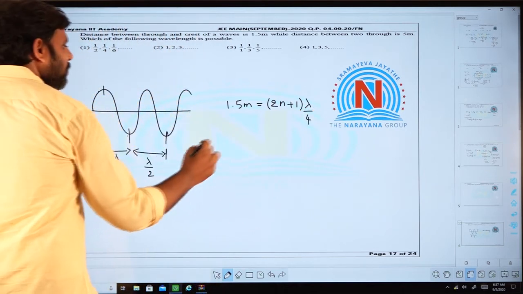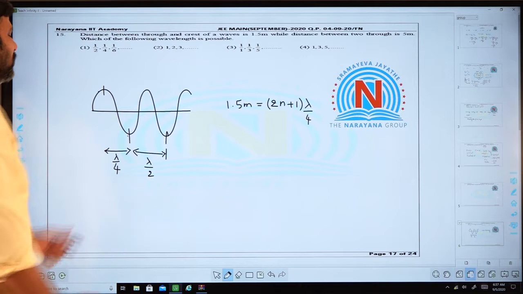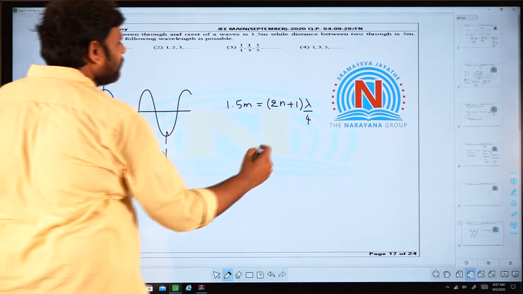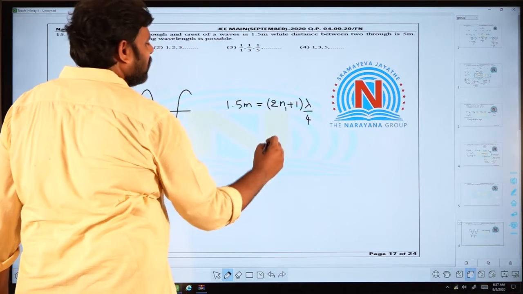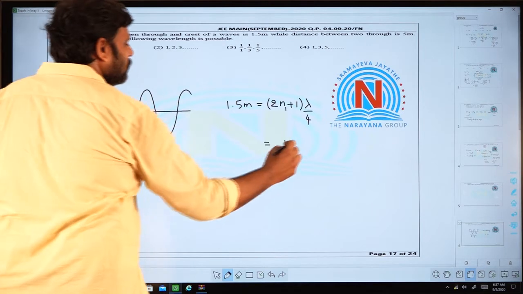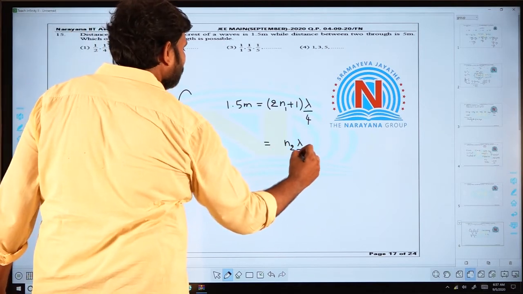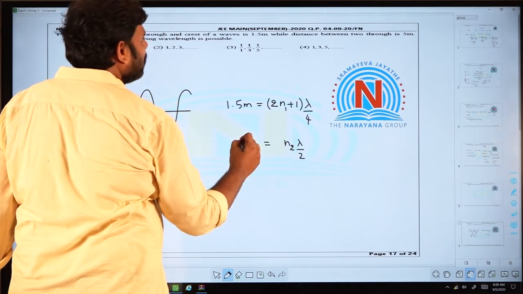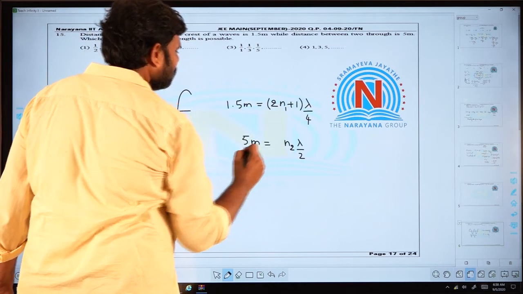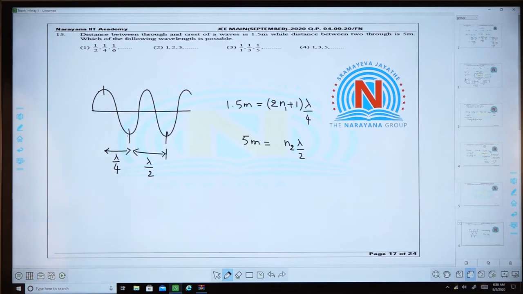And in the same way, between two successive troughs it will be lambda by 2, but if it is not two successive troughs, let me call this n1, and then let me call it n2 into some lambda by 2. This is equal to 5 meters, right.